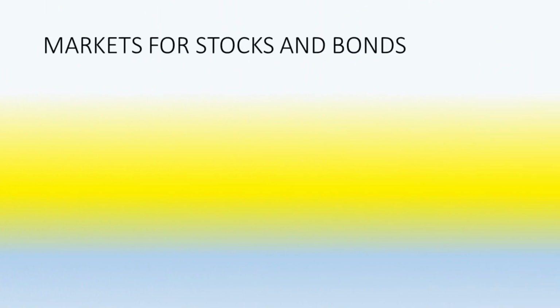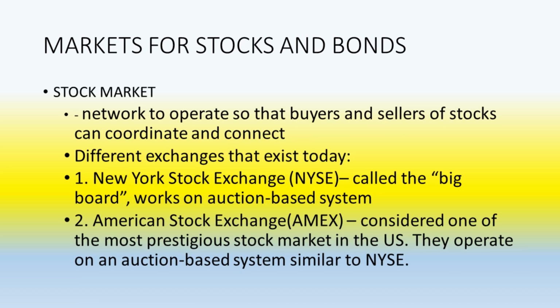Markets for stocks and bonds. Stock market: a network to operate so that buyers and sellers of stocks can coordinate and connect. Different exchanges exist today. Number 1, New York Stock Exchange or NYSE, called the Big Board, works on an auction-based system. Number 2, American Stock Exchange or Amex, considered one of the most prestigious stock markets in the US. They operate on an auction-based system similar to NYSE.